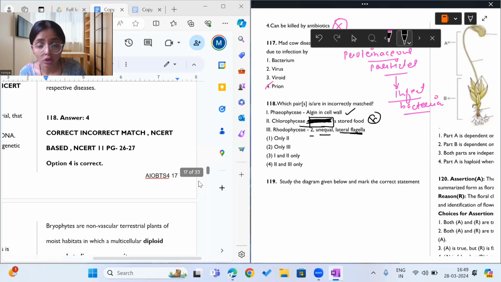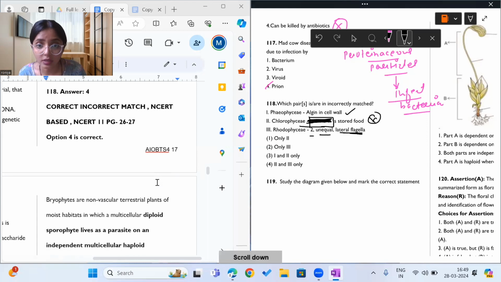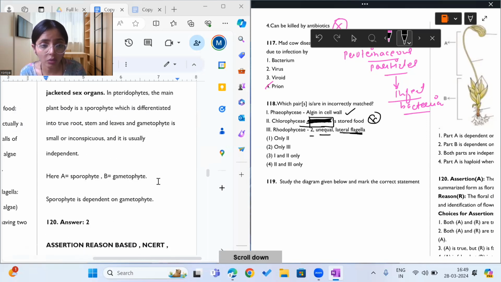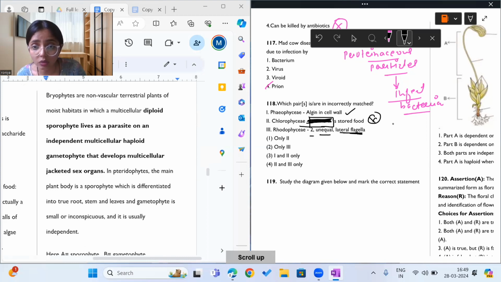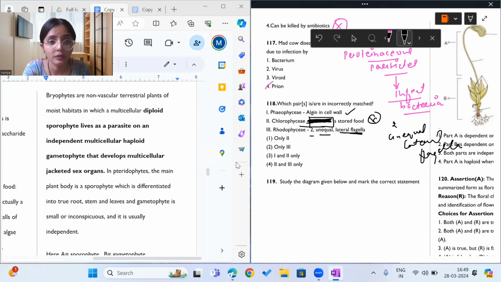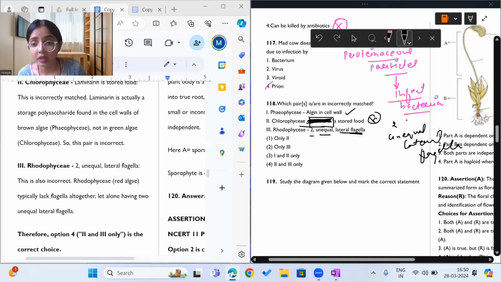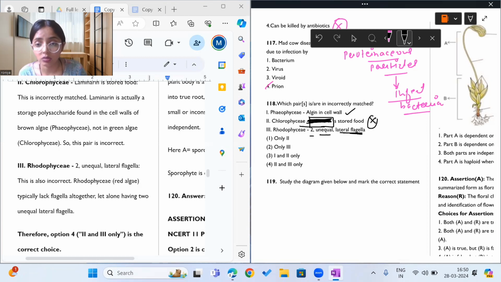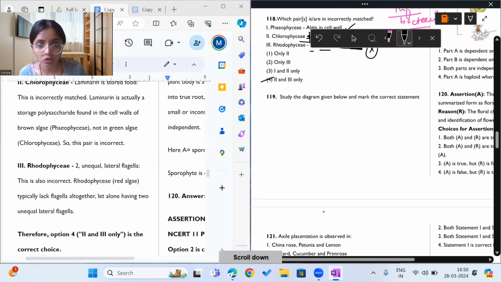No, Rhodophyceae does not have two unequal lateral flagella. They are non-motile. So this is also wrong. So 2 and 3 are incorrect options. That is, option number 4 is the correct answer to your question 118.